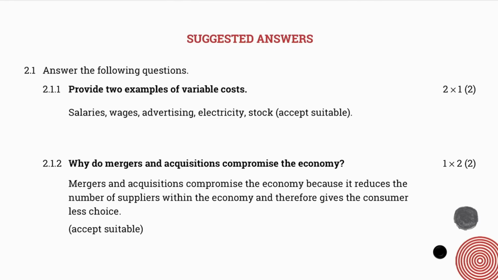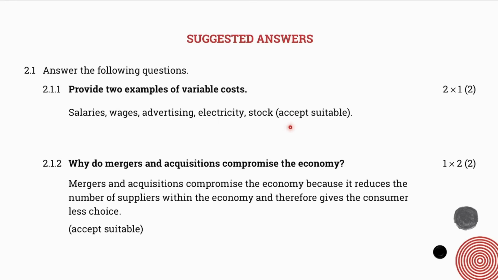So let's work through question 2.1. The first question says, provide 2 examples of variable costs. Remember, grade 12s, variable costs are costs that change as your production output changes. So I've given you the examples of salary, wages, advertising, electricity, stock.